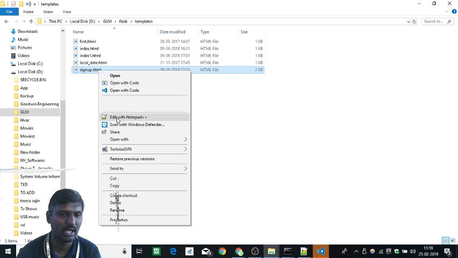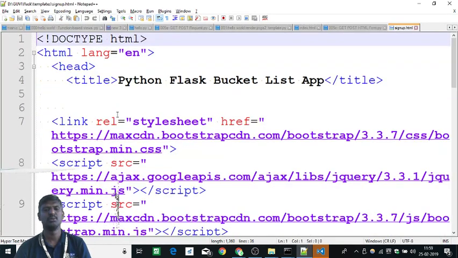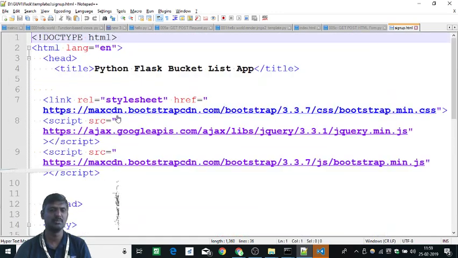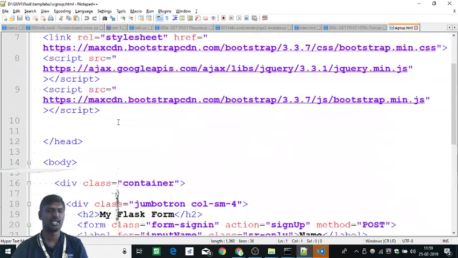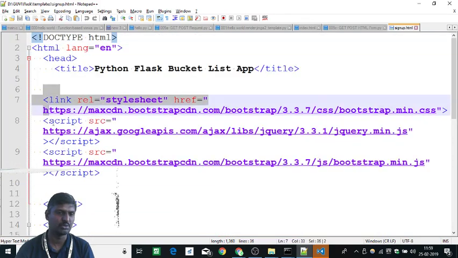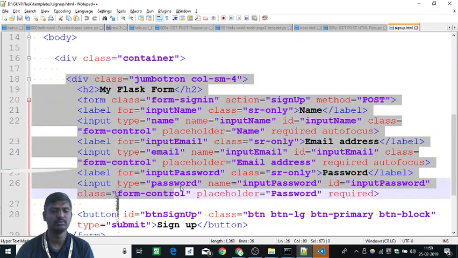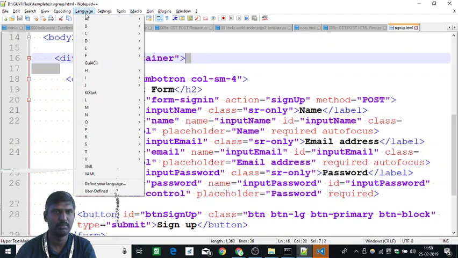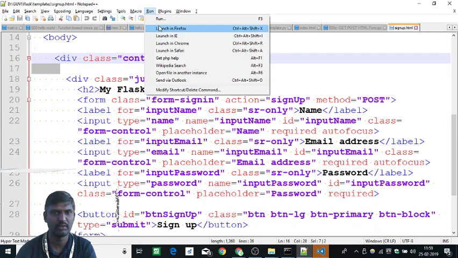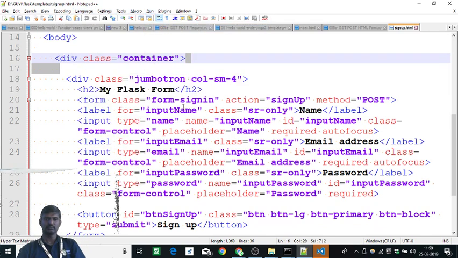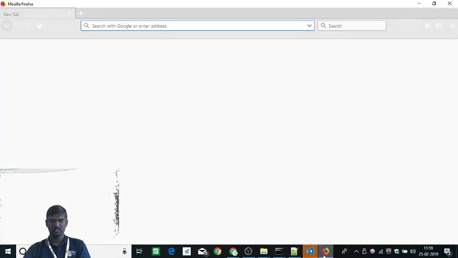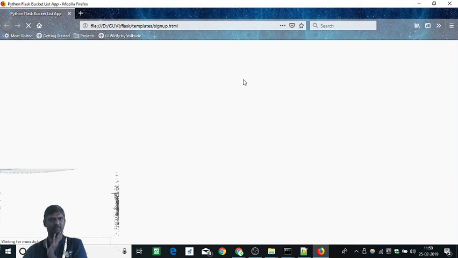So signup.html, again I am opening with that. What I am doing is I am just using a simple HTML form. The assumption is you know HTML. Okay, I have used Bootstrap to make it a little beautiful. And then I have a form. Let's open this file in plain HTML, run in, let's say, Firefox. Come on, open it. So it's opening. Let's wait. Meanwhile, I'll close the Visual Studio because it does unnecessarily eat up my time. So it is waiting for my CDN.